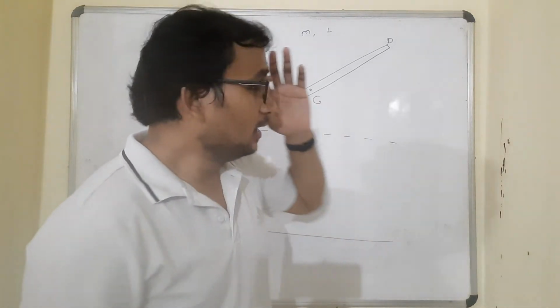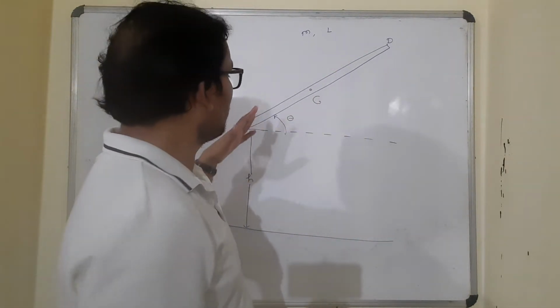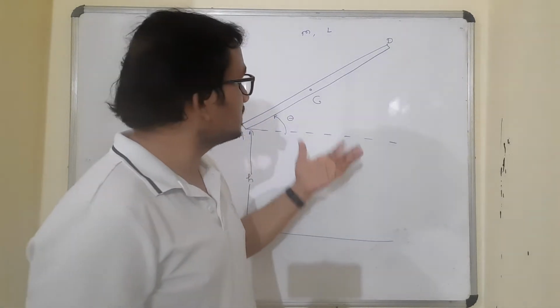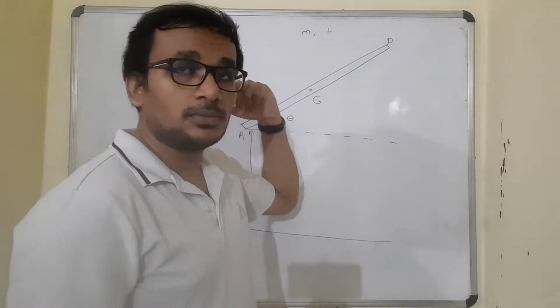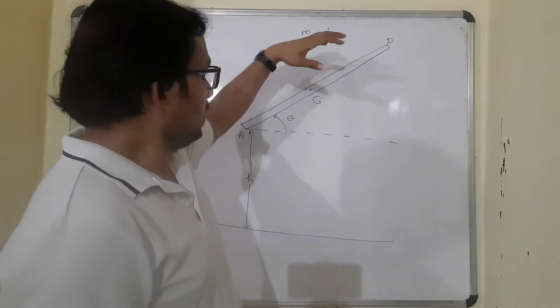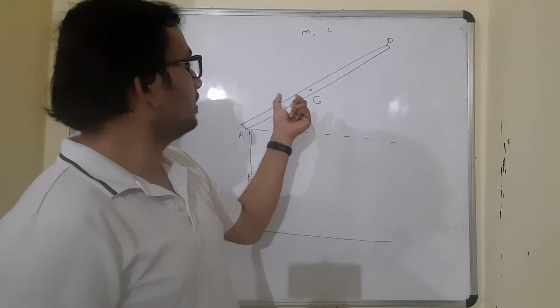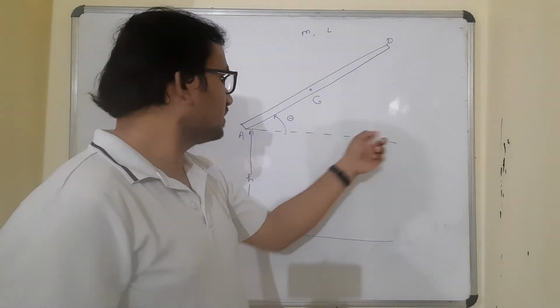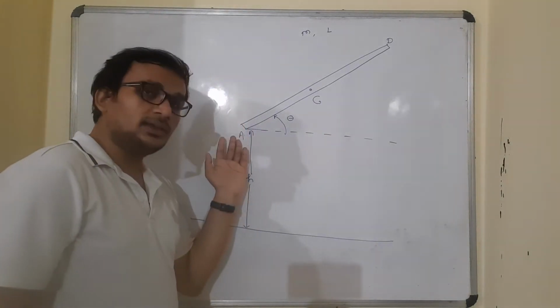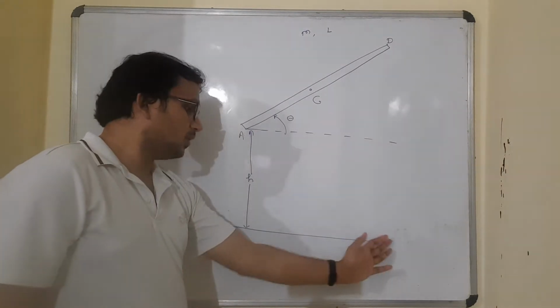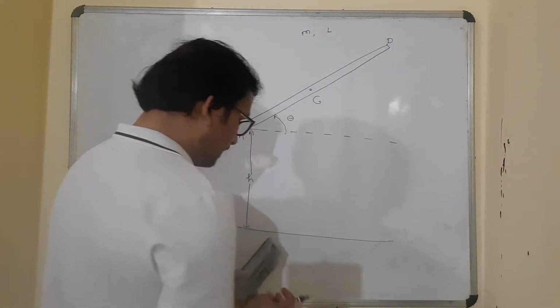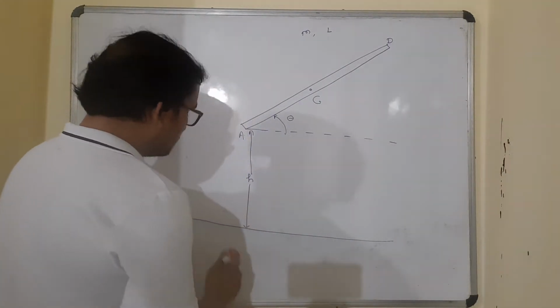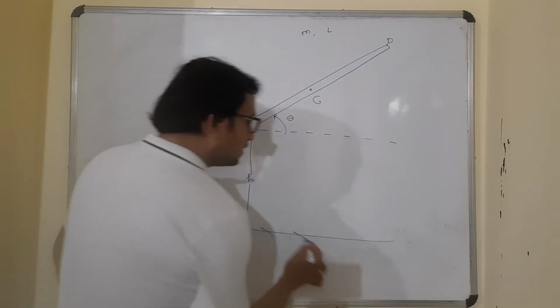Clear? So the very first thing is to read the question properly. The information says that you have got a uniform rod of mass m and length L. It is held by means of the hand of a man such that it makes an angle theta with the horizontal, and this lower end A is at height h from the horizontal ground. This is the horizontal ground. Clear?